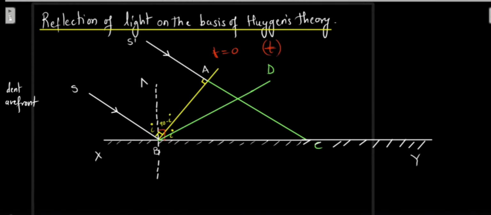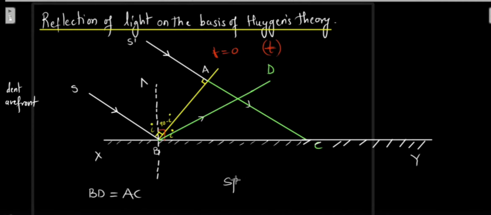Let's mark the arrows also. So can we say over here that BD will be equal to AC, because in time t the ray SB has reflected and reached at point D, and in time t S dash A has continued its path to reach at point C. So BD will be equal to AC, because they are covering the same distance. Why are they covering the same distance?